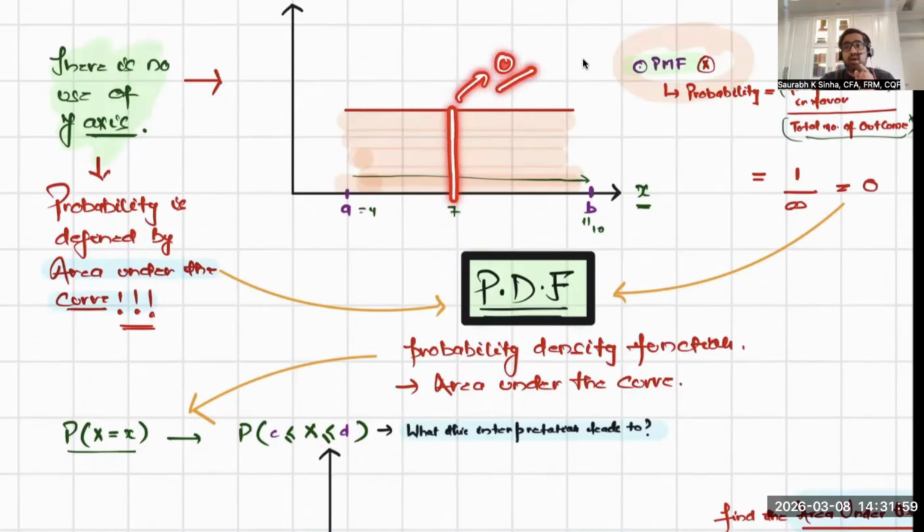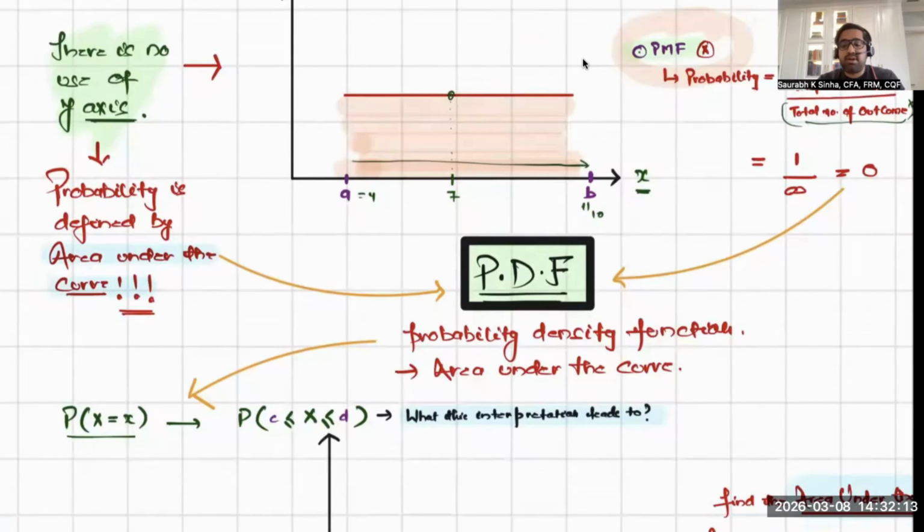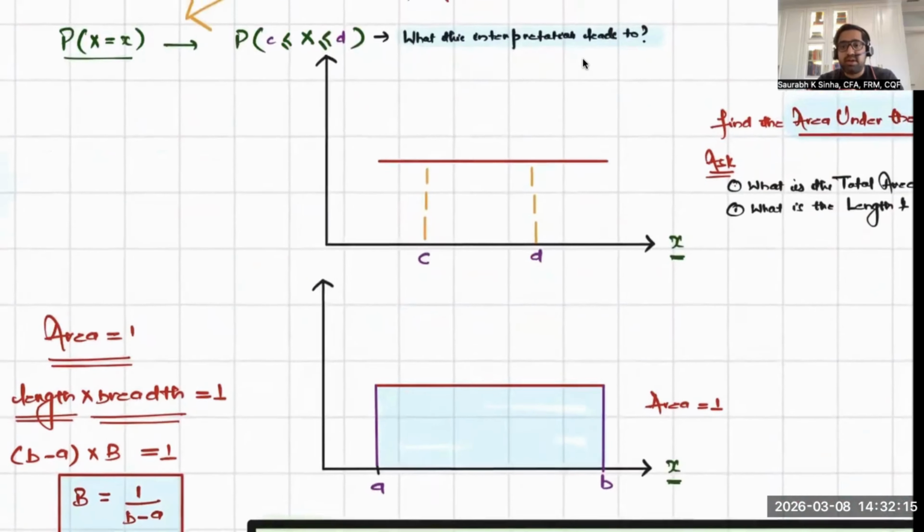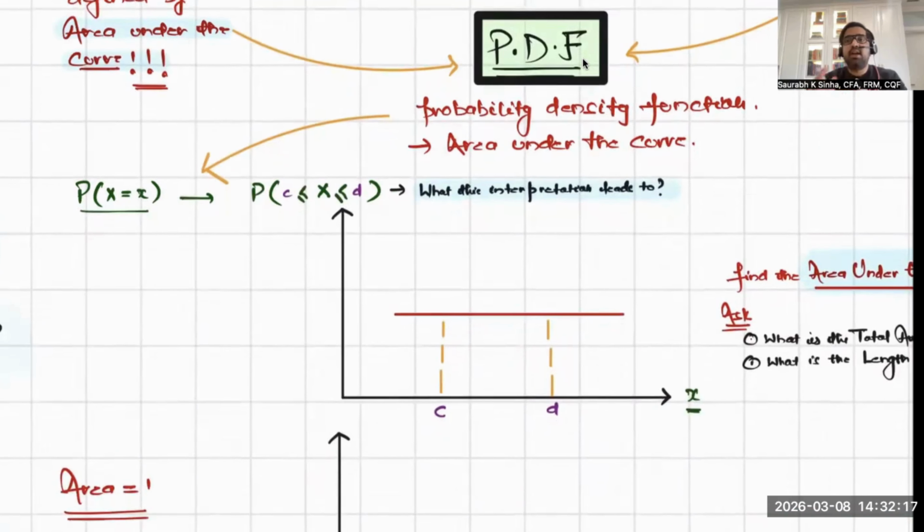So I'm saying you have to use area under the curve to find the probability in continuous distribution. And then I'm saying, find the area of a line for a single event, that will be 0, right? So you have to move to probability density function. And what is the probability density function telling you? It is telling you, you have to play between two pointers. You have to find the area between two events or two pointers. So I'm interested in finding the area between C and D. That's it. And it looks like a rectangle.